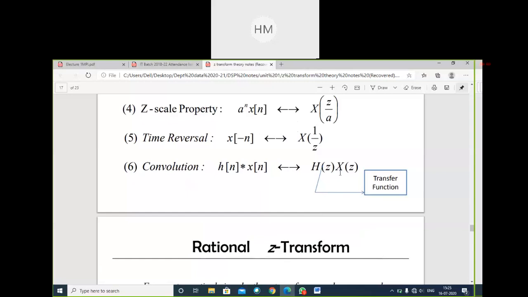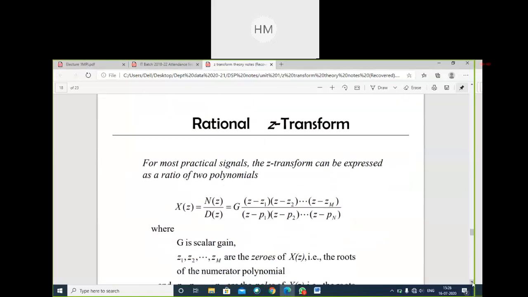You can see the difference. We are convolving the signal at the input side, h of n with x of n. This is the convolution side. And if I have the Z transforms directly and I want to convolve those two signals, I will directly multiply them. But if I have the signals in the time domain, then I have to apply the procedure of convolution of two signals. Is it clear? Where H of z is the transfer function.